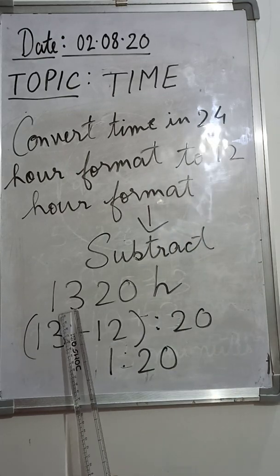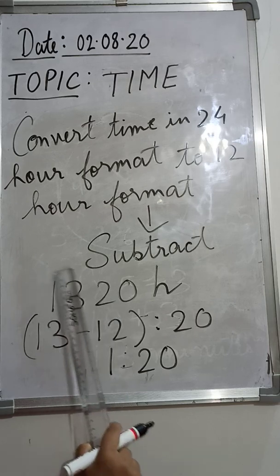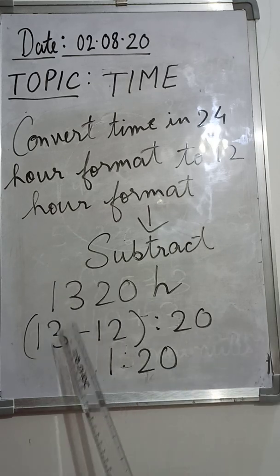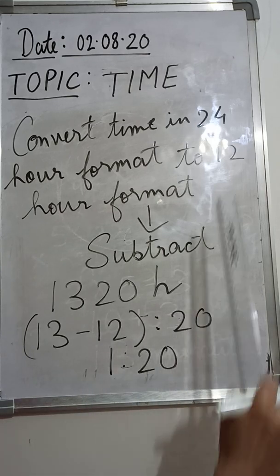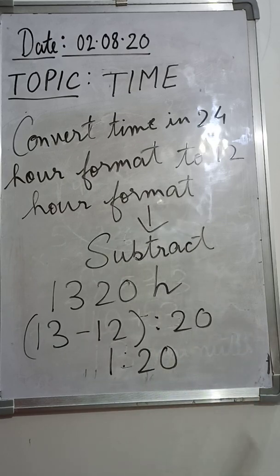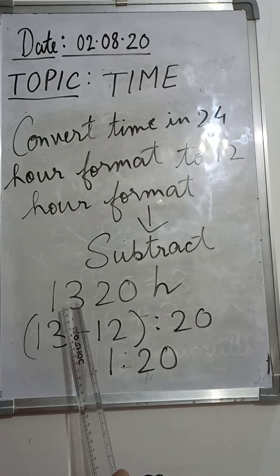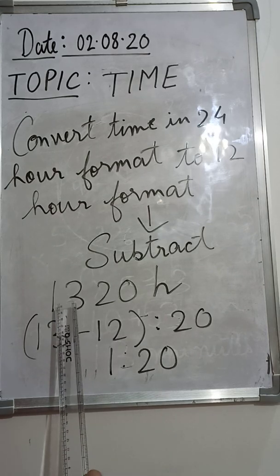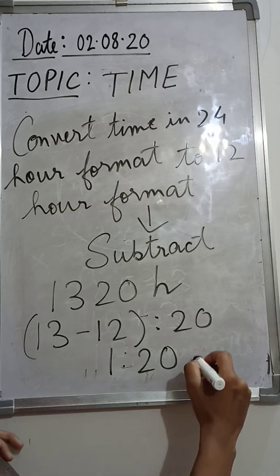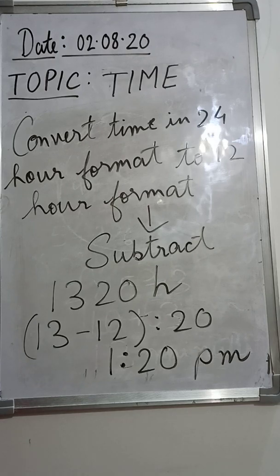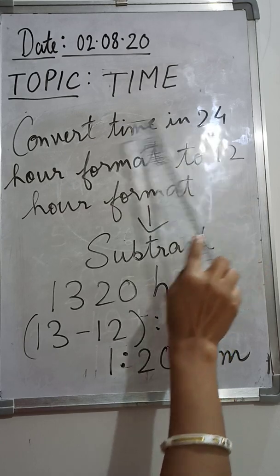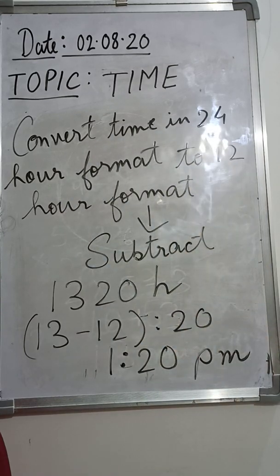Okay, so since the time was 13:20, the 13 is more than 12. That means it has crossed the noon part. It's the afternoon time. So what are we going to write here, AM or PM? Since we are converting to a 12-hour format, it's very necessary that you write the AM or the PM. So from the 24-hour format, we have easily found out that it was afternoon time. So here we are going to write PM. So our time is 1:20 PM. Okay. So this is the way to convert time in 24-hour format to 12-hour format.